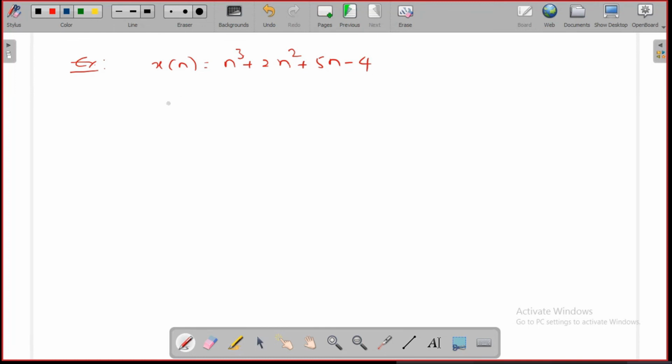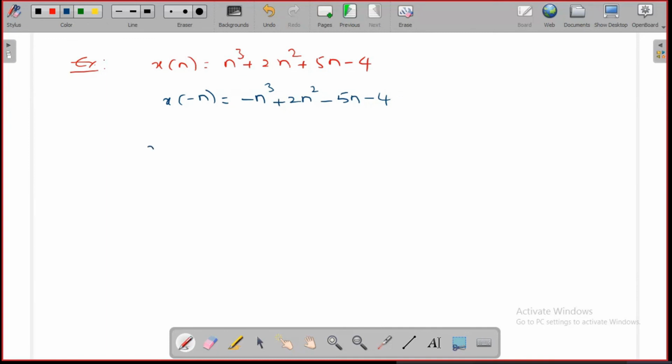See, this is x of n. Now I am finding x of minus n. What is x of minus n? Minus n cube plus 2n square minus 5n minus 4. This is x of minus n. Simply in place of n, substitute minus n. So minus n whole cube is simply minus n cube, plus 2 into minus n whole square is 2n square only, 5 into minus n is minus 5n, minus 4.